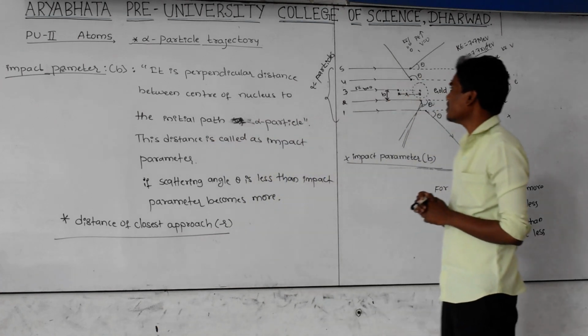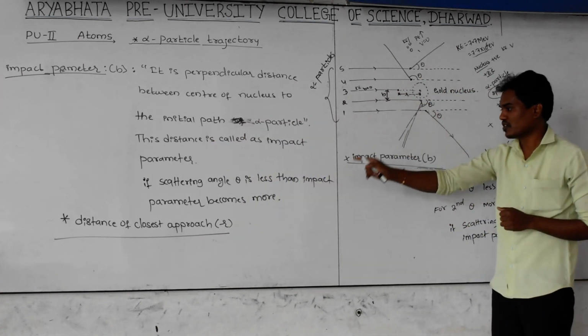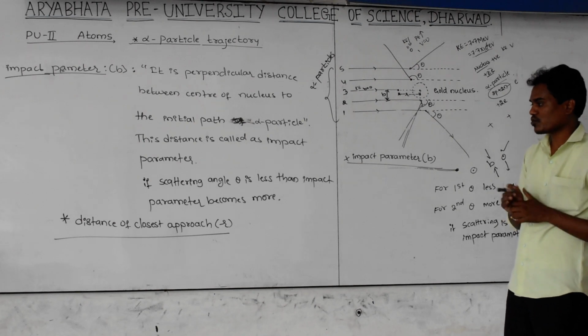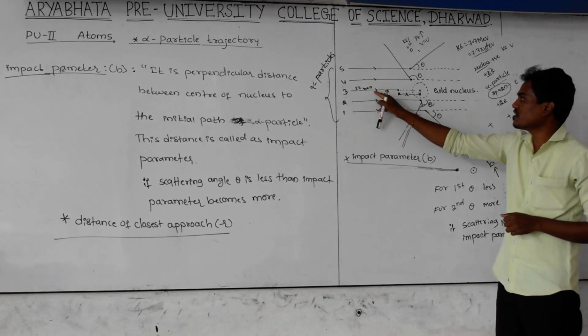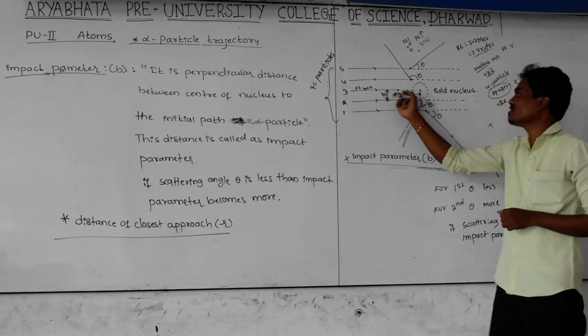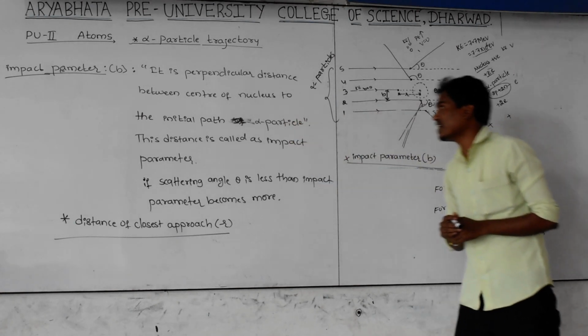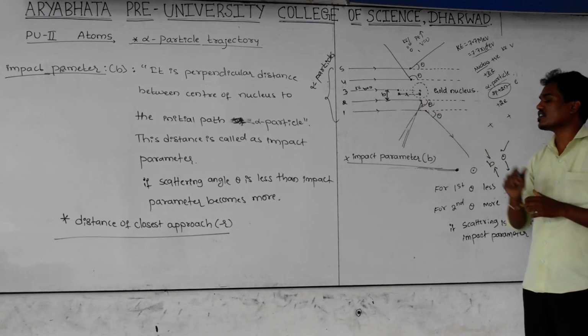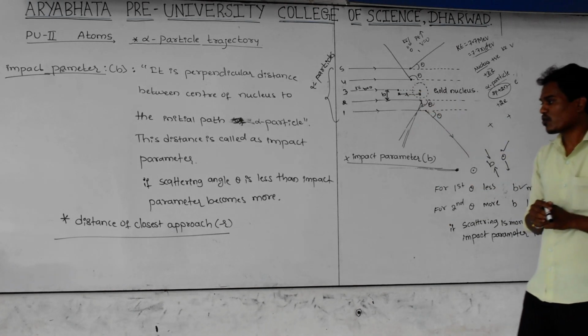And how to define this one? This is the minimum distance. Distance of closest approach means it is the minimum distance. At that point, the alpha particle bounces back at an angle of 180 degrees. That minimum distance is called the distance of closest approach.